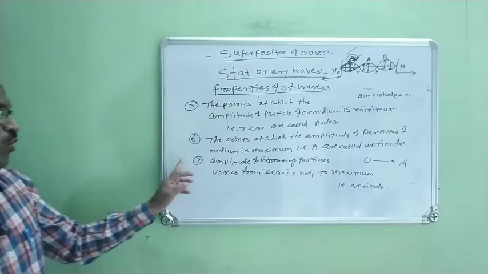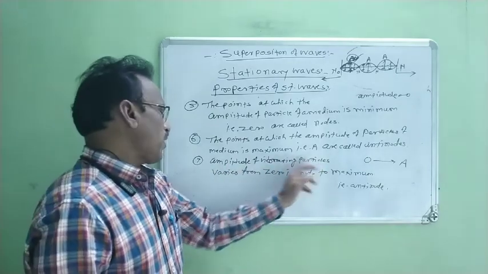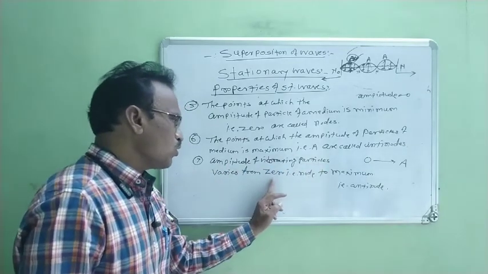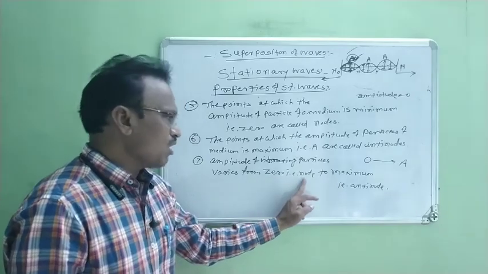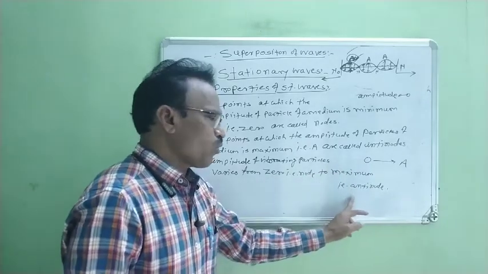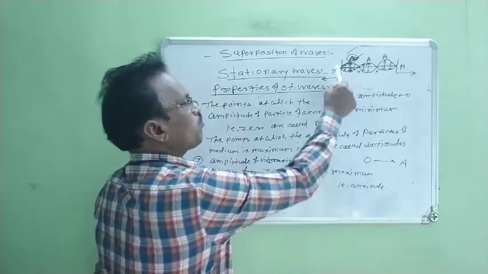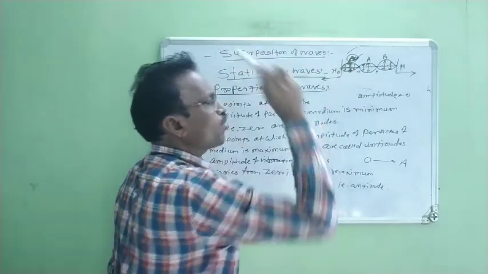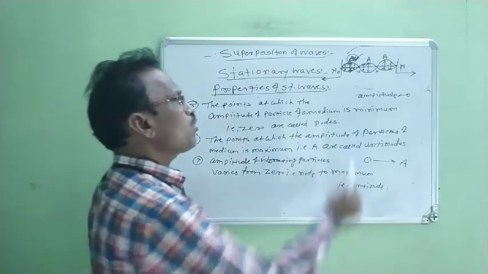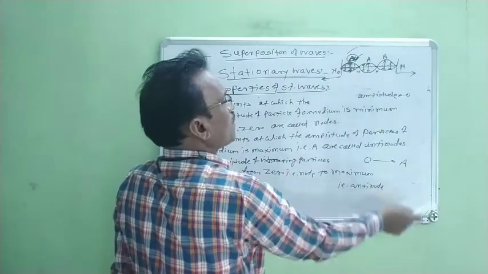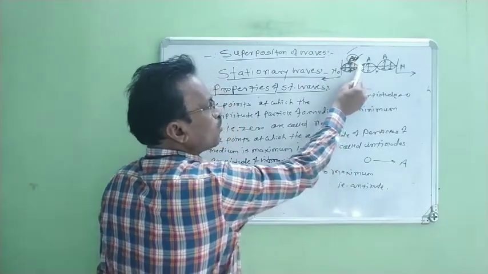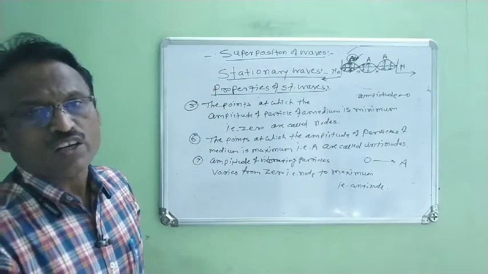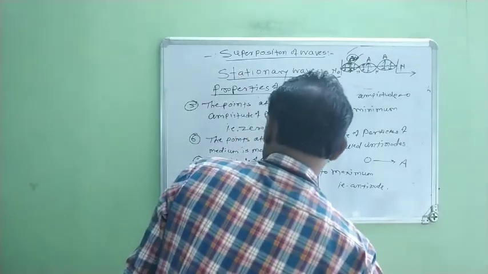Right? Now the next property is: amplitude of vibrating particle varies from 0, known as a node, to maximum, known as antinode. Means the amplitude of vibrating particle increases from node to antinode, and it decreases from antinode to node. Now this is the seventh property.